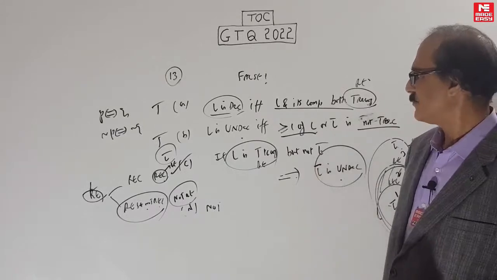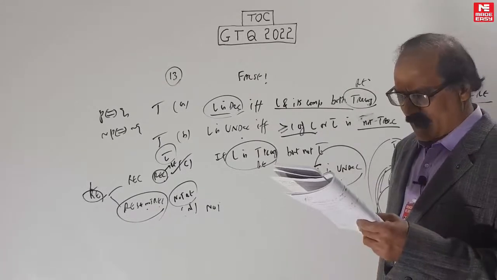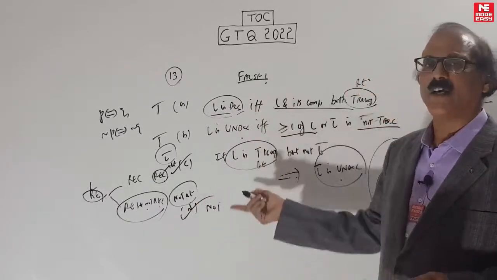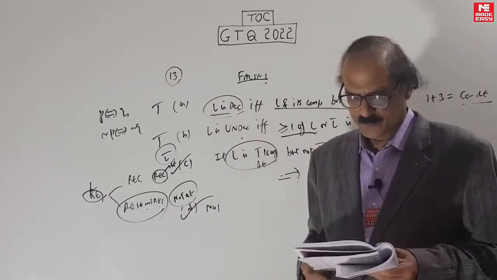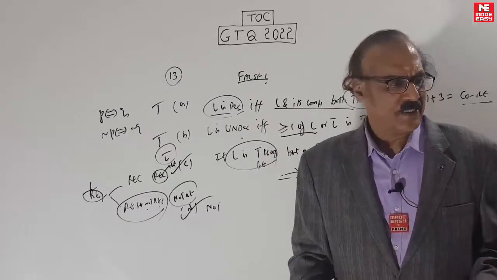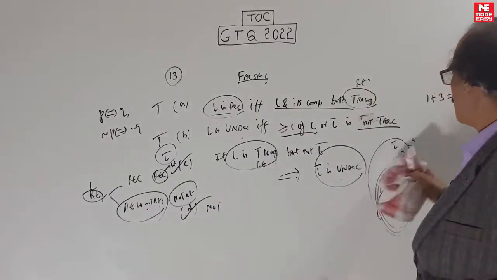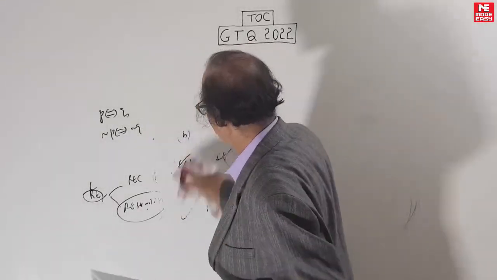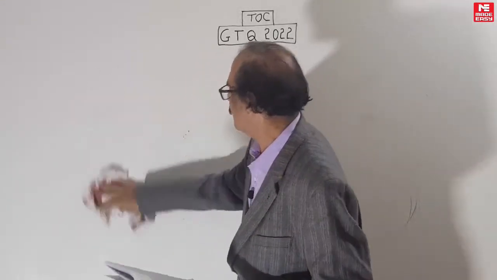Okay, that's it. So what is our final answer? That means all these are true. We want to know which is false. The answer is none of these. That means all three are true. Okay. That's it. So we have come to the end of this thing. One last thing I'll just give you and then we'll close it out, because that's based on this co-RE concept.